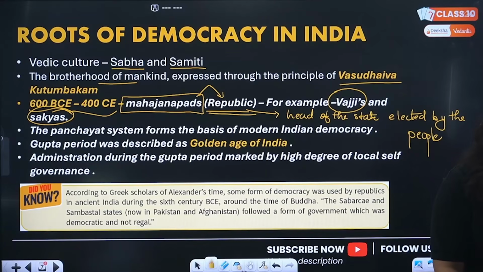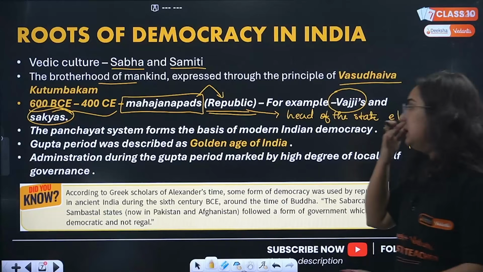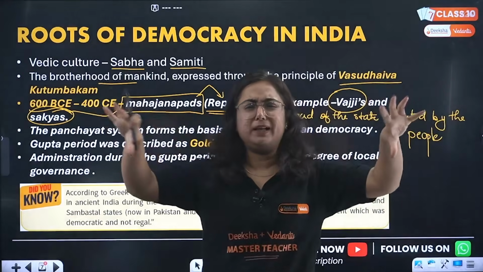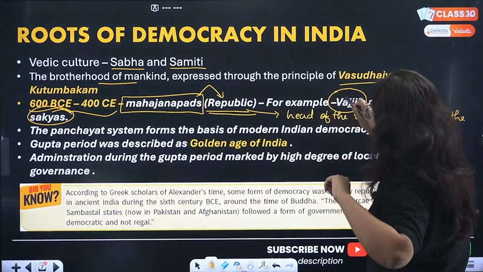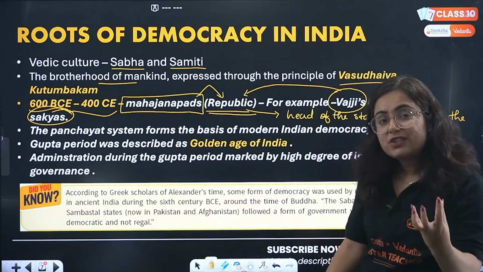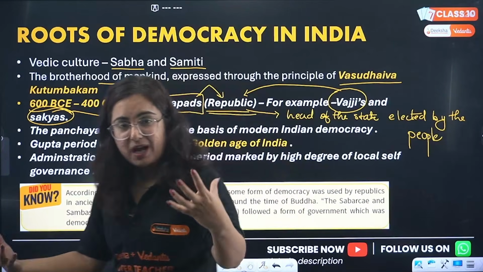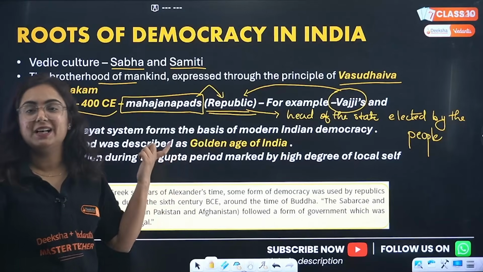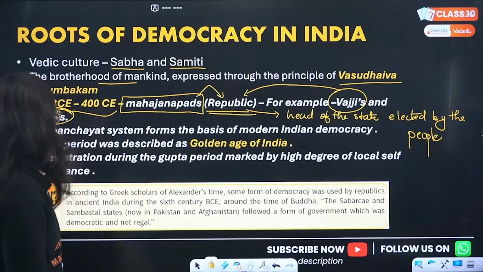There were a lot of Mahajanpads, if you remember, in the northern plain area only. So we have seen this concept of republic where the Raja or the Raja's council, that is Sabha and Samiti, was chosen by the people. This is an example.